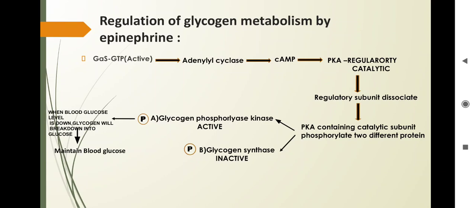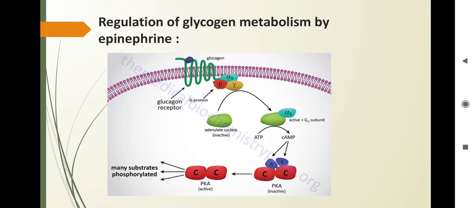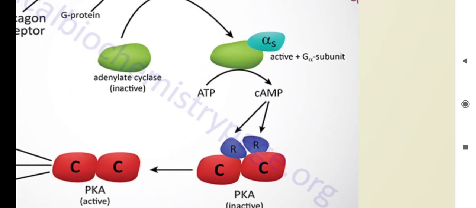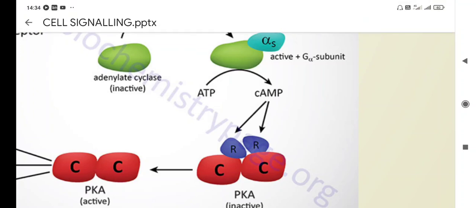PKA is protein kinase A, and as you can see in this diagram, it is made up of a tetrameric protein, that is, two dimeric forms: the catalytic subunit, which is in the red color, and the regulatory subunit, in the purple color. So this is PKA in the inactive form.